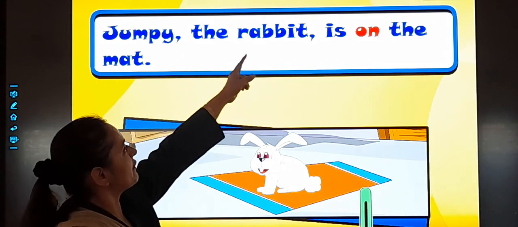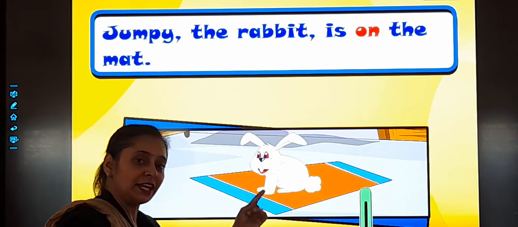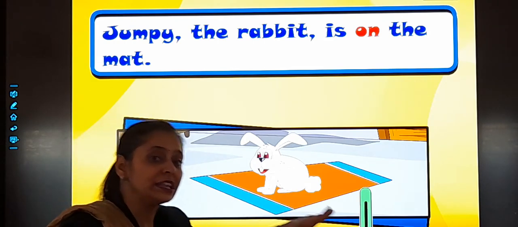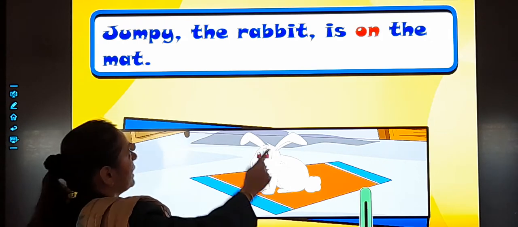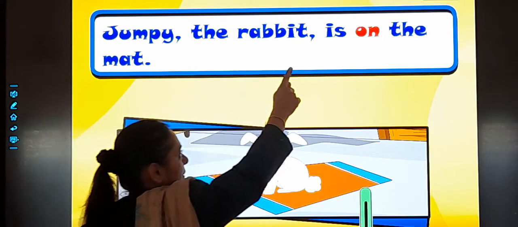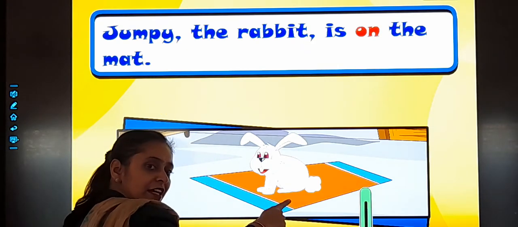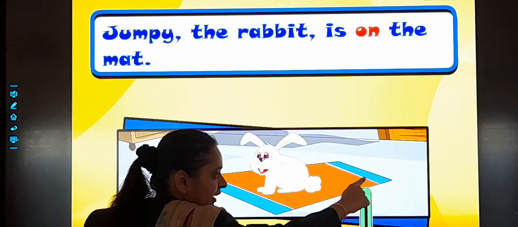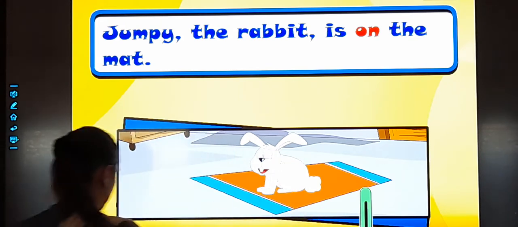Jumpy the rabbit is on the mat. Can you see, students? On the mat. It is on the mat. Who is it? The rabbit. Jumpy the rabbit is on the mat. See, the rabbit is on the mat. So what have we used? On.